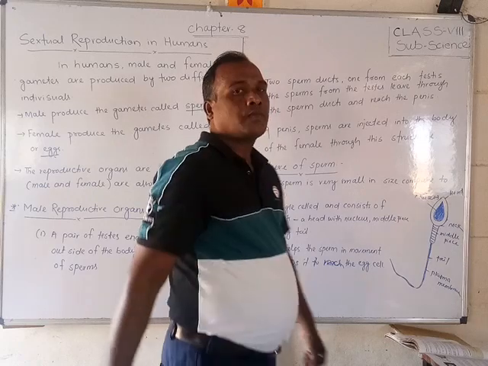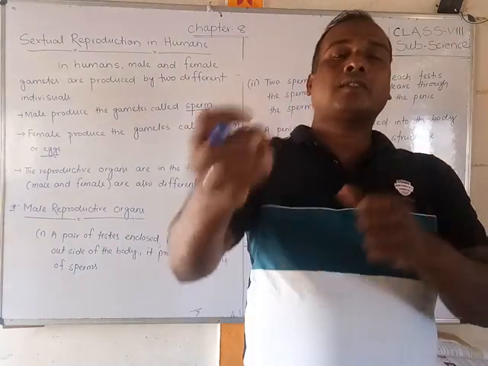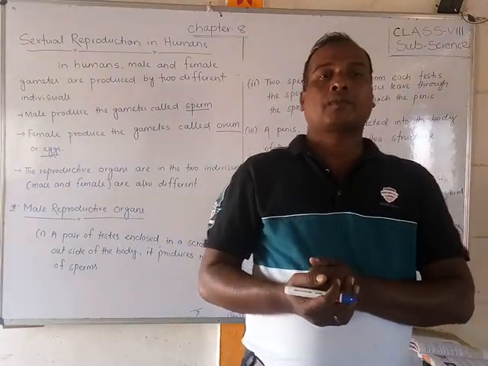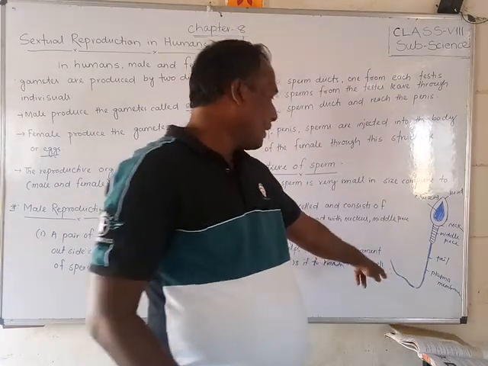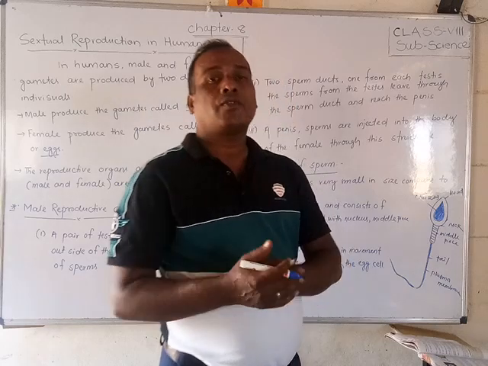It allows the sperm to reach the egg cell, wherever the egg cell is. This tail helps the movement of the sperm.